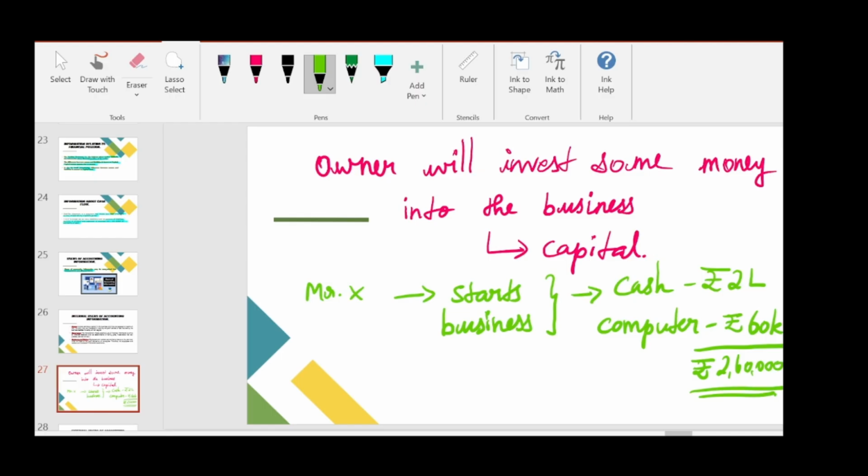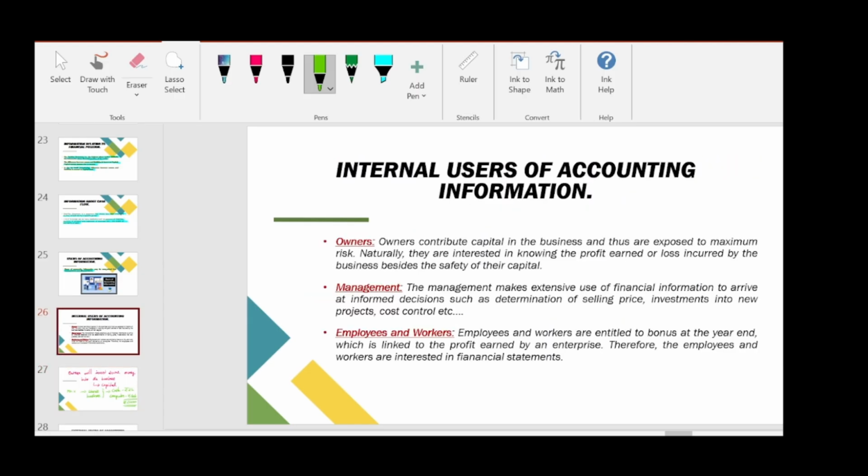Now the business should repay that amount to the owner. Mainly the owner is very much interested to know whether the company earns profit or not. The company repays its capital amount to the owner by giving more and more returns.